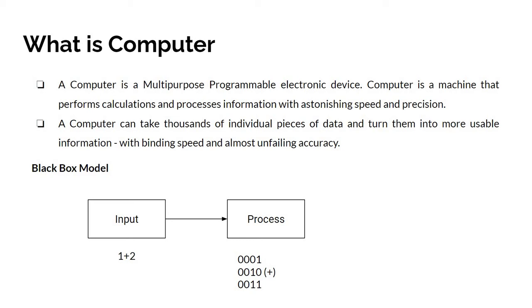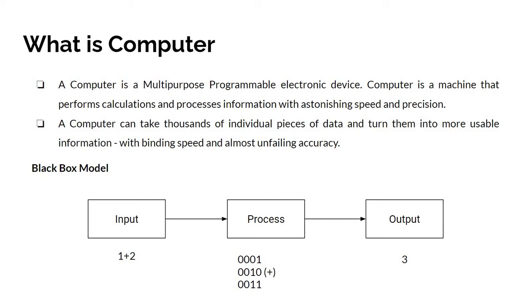Bi means 2. It is 0 and 1. 0 means off, 1 means on. So the input is translated into binary numbers and processed. The process produces output, and the output is given to us by the output devices. Output devices translate the computer's output into a form understandable by the users.